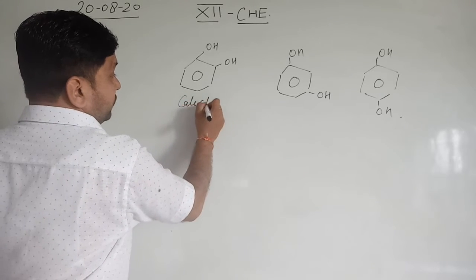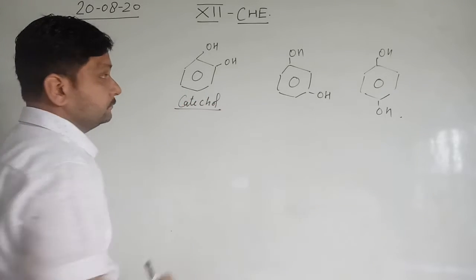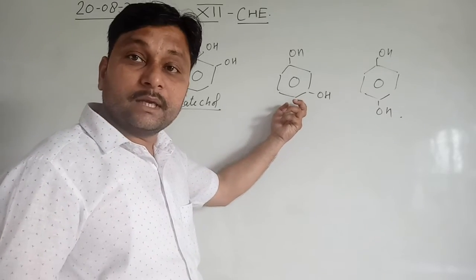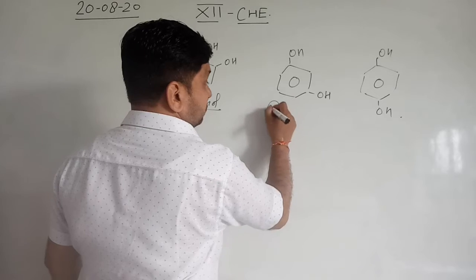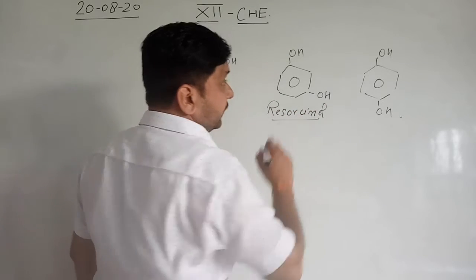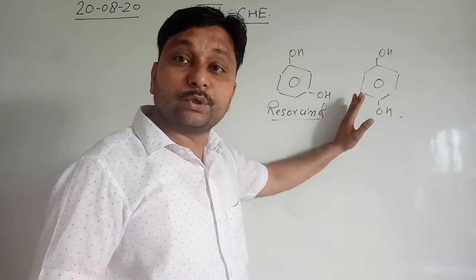It is known as catechol. This is the general name. This one is resorcinol, and this compound is known as hydroquinone.